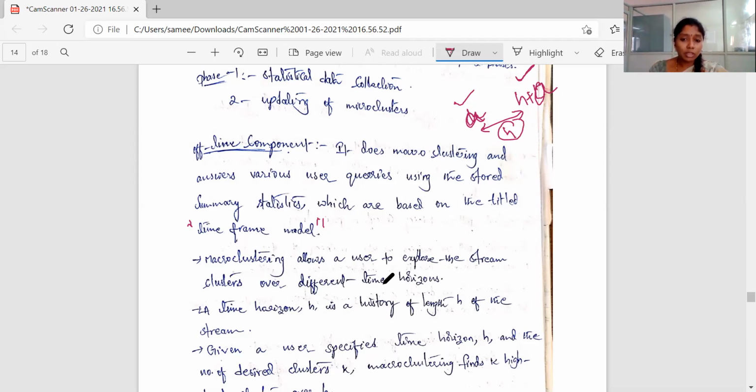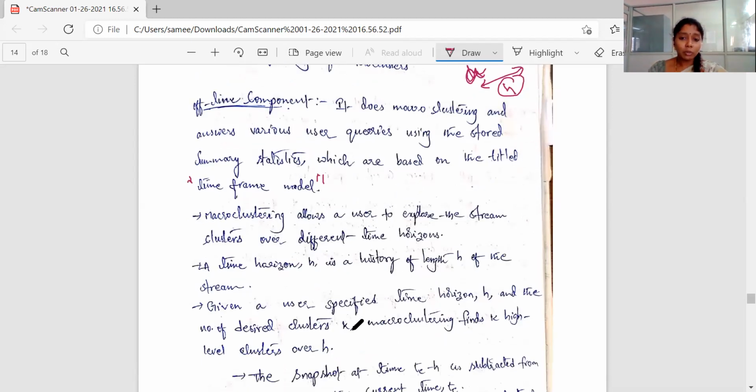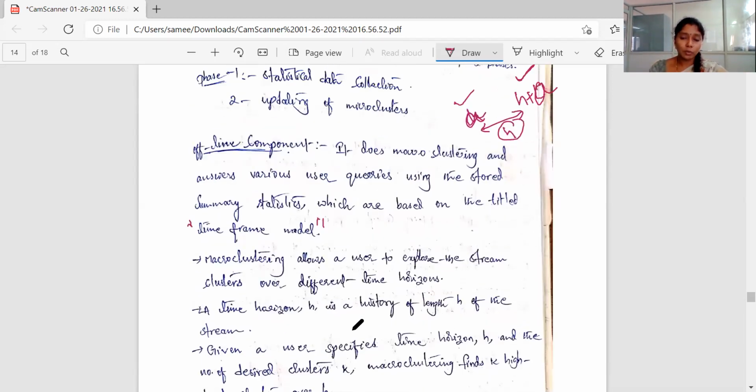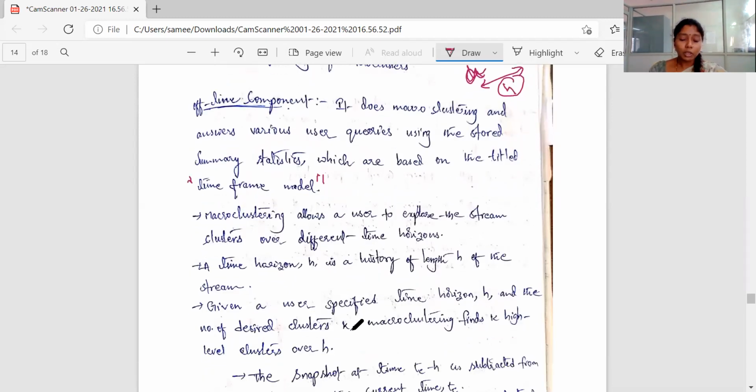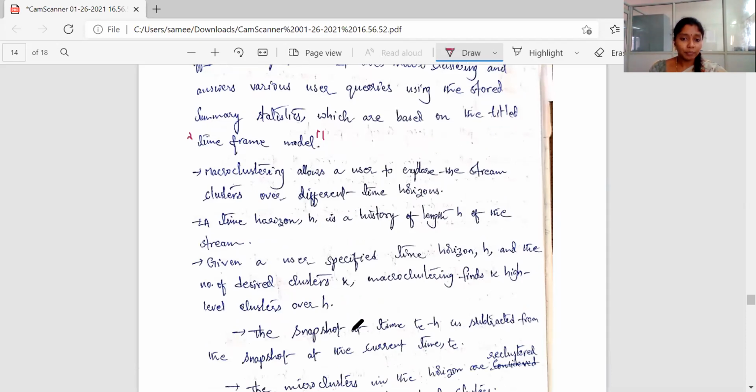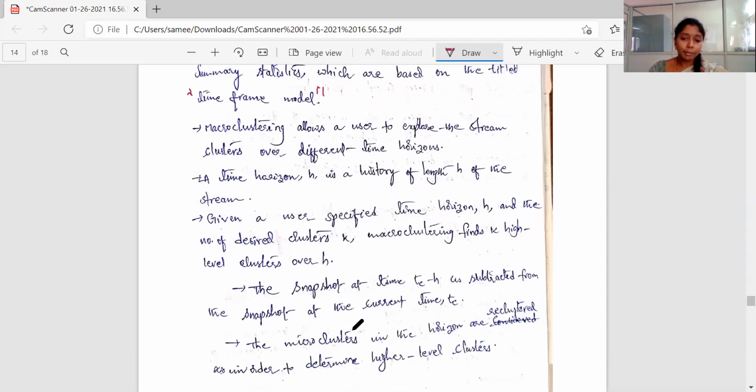So here macro clusters allow the user to explore the stream clusters over different time horizons. So a time horizon h is a history of length h of the stream, as we deal with here. So given a user specified time horizon h and the number of desired clusters k, macro clustering finds k high dimensional clusters over h. So if I want k clusters from the past data also, it can be done with this method. So the snapshot at time tc minus h is subtracted from the snapshot at the current time.